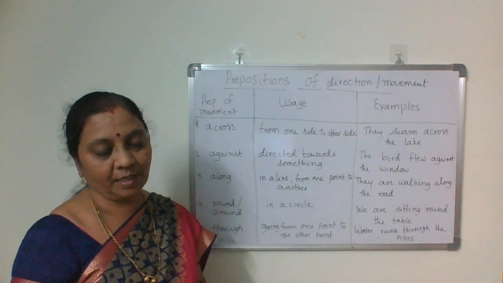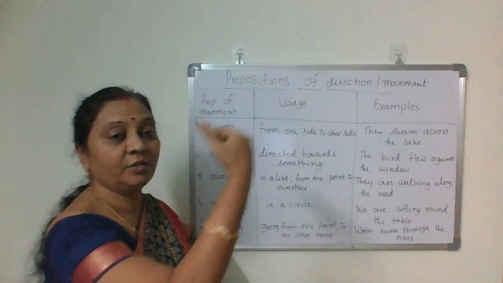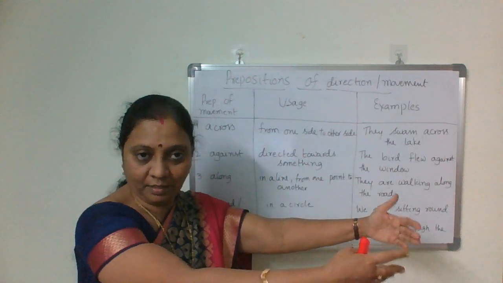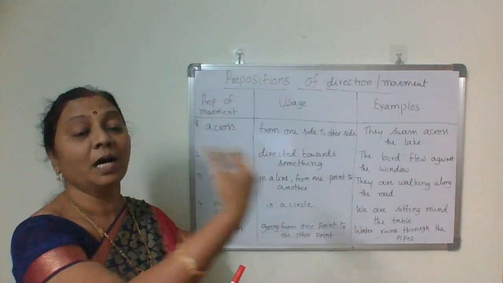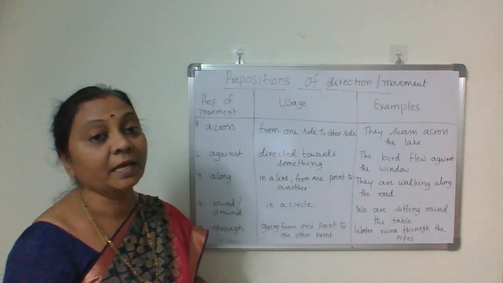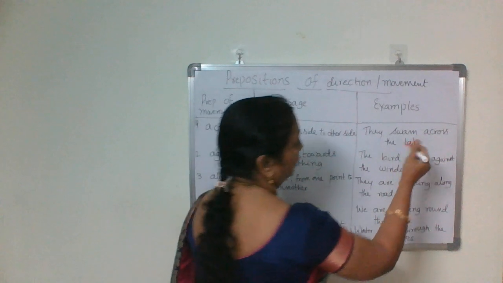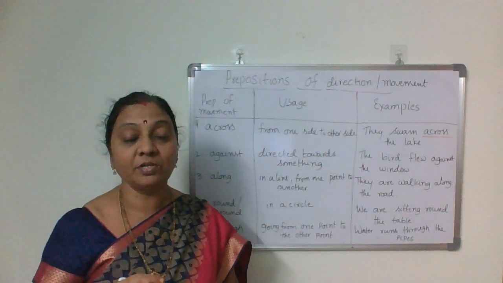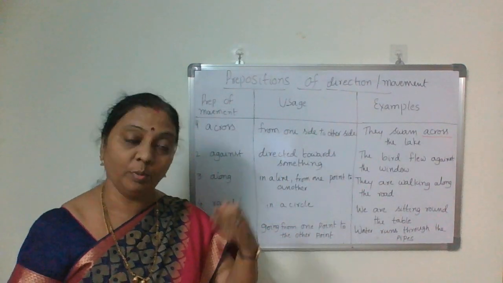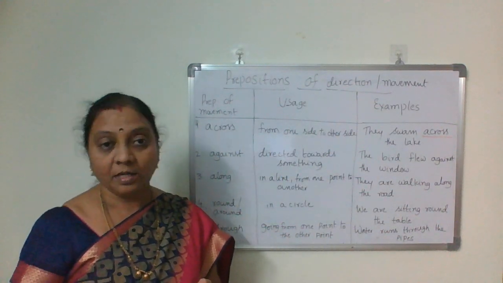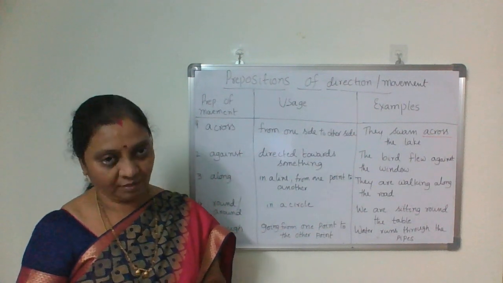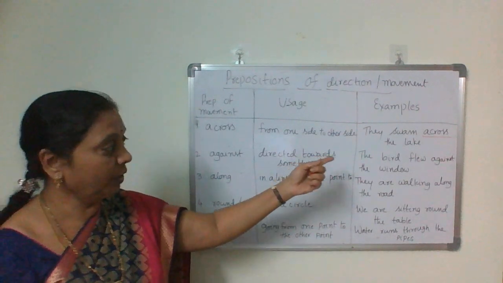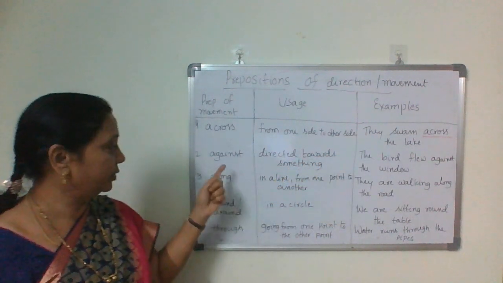Across. Across means from one side to other side. They swam across the lake from one side to another side. There is a bridge across the river. Over the river is also correct. There is a bridge across the river from one side to other side. But above you should not use. Over and across also you can use.